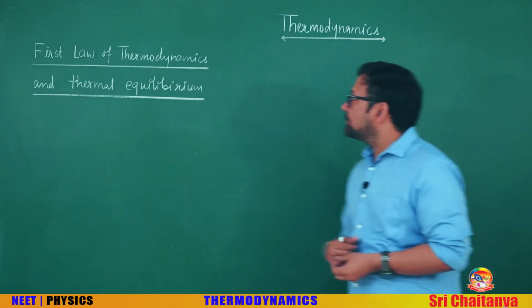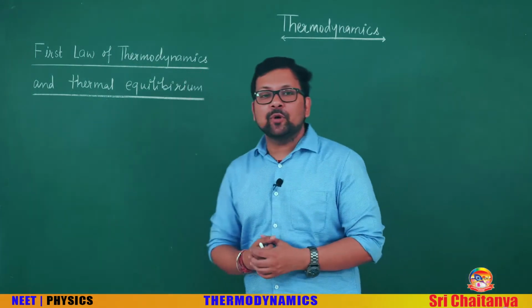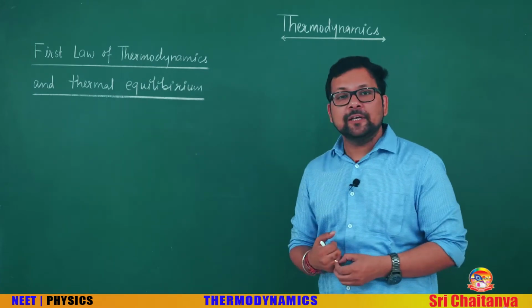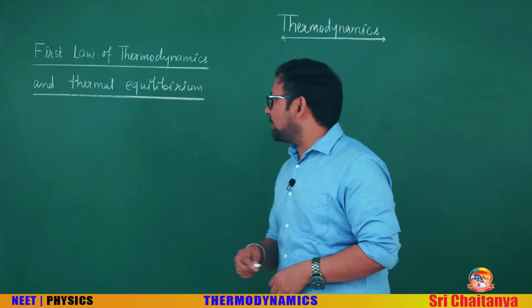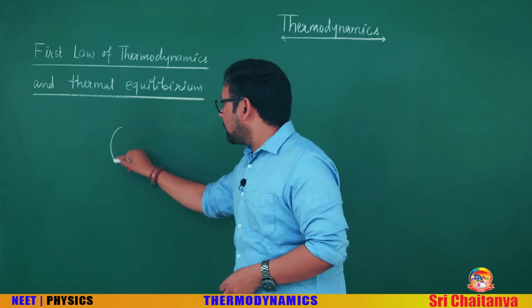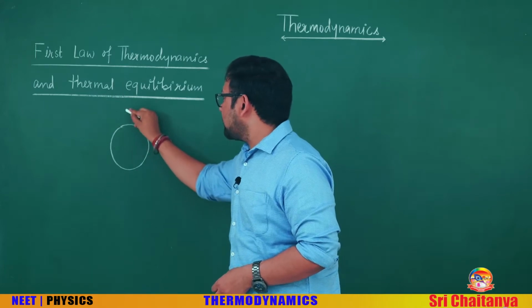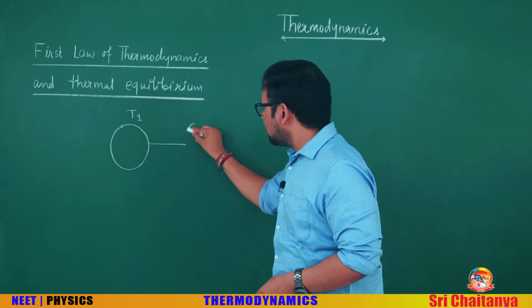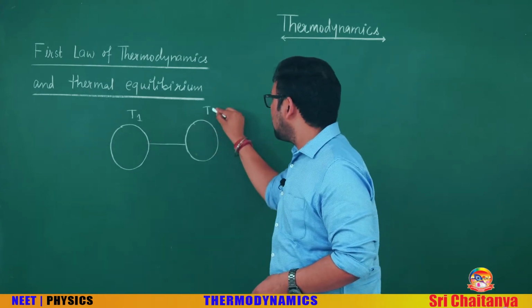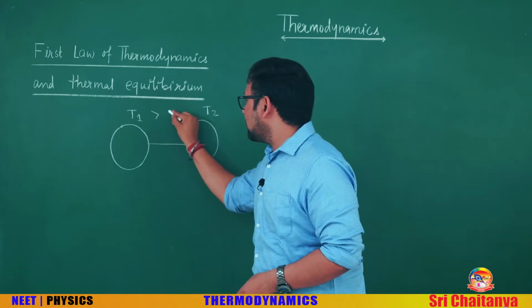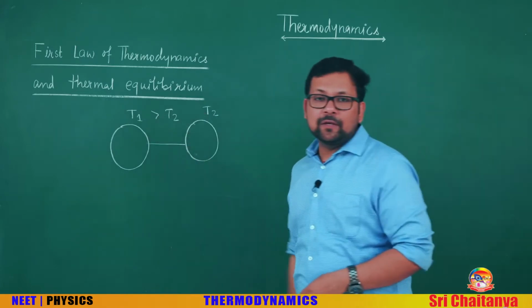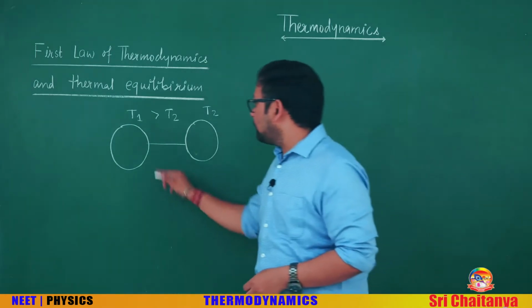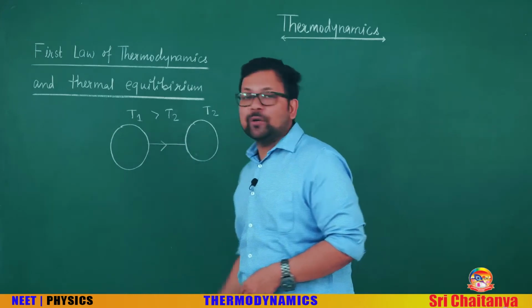This is an easy chapter, but at the same time very important as well. So let's start. The first topic that I am going to brief is the first law of thermodynamics and thermal equilibrium. What is thermal equilibrium? Suppose there are two bodies. The first body is at temperature T1, and the second body is at temperature T2, and T1 is greater than T2. So in the absence of any external agent, heat will flow from higher temperature to lower temperature.